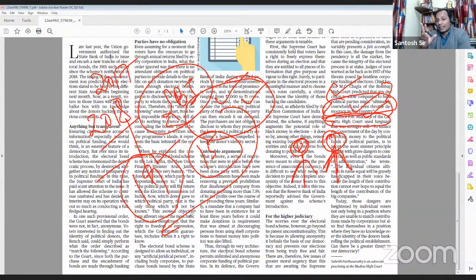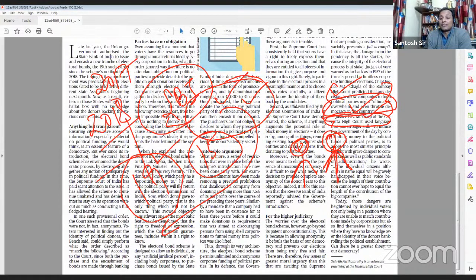Another criticism of this scheme which the opposition parties have leveled is that at present only the voters, and some opposition parties, cannot know who is donating what to the political parties.